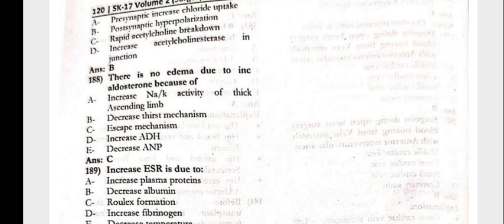There is no edema due to increased aldosterone because of the escape mechanism. The increased ESR is due to decreased albumin. Drug that is highly inactivated in the liver is nitroglycerin. The diagnostic test for pheochromocytoma is VMA in urine.